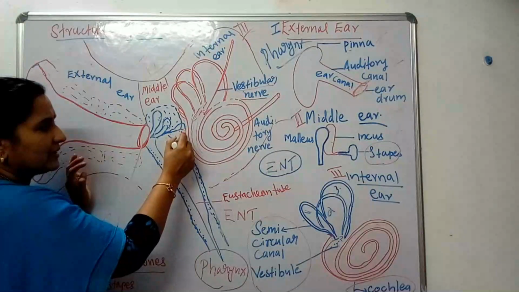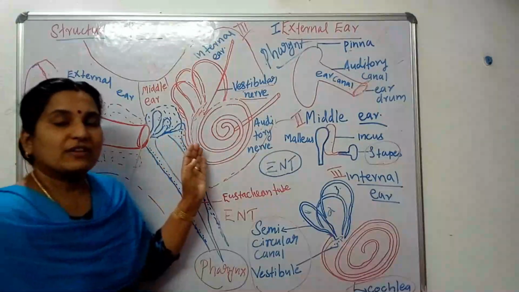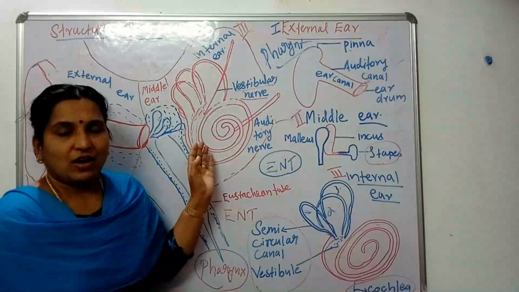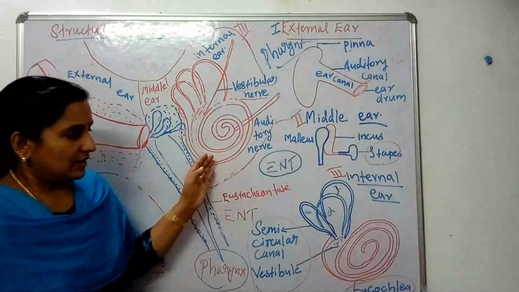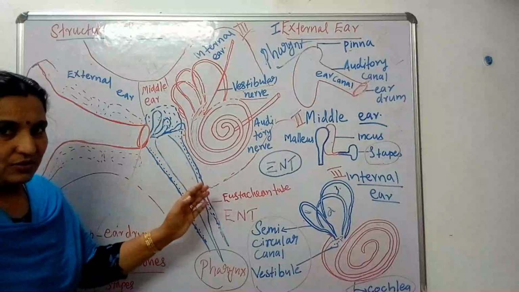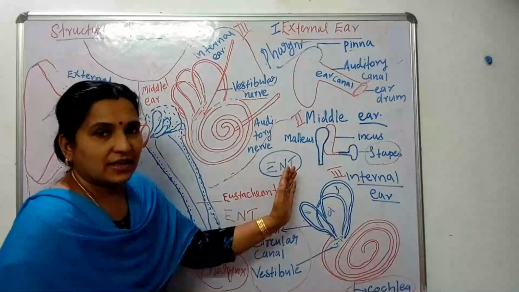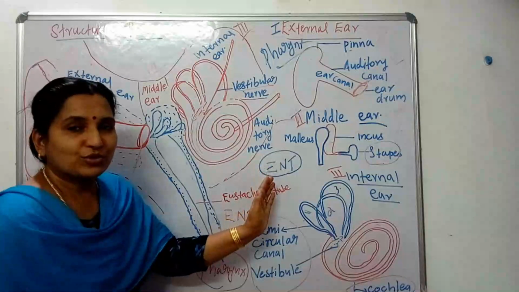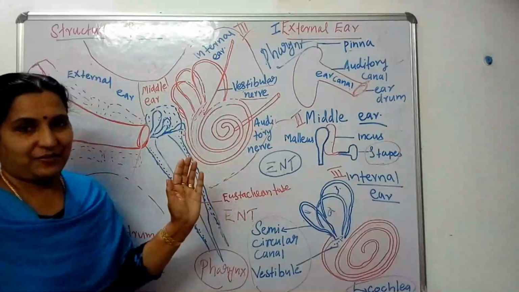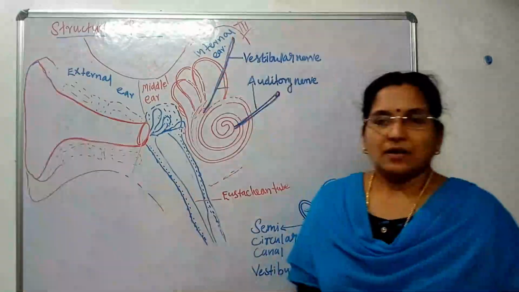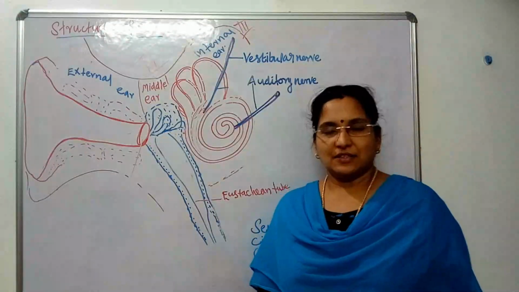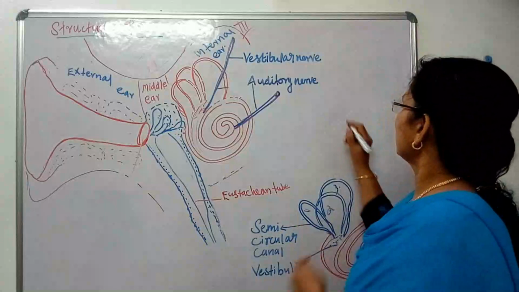That membrane is known as the oval window. If you understood all the parts of the ear very clearly, we can move to the process of hearing. Okay children? Yes, we can study the process of hearing.